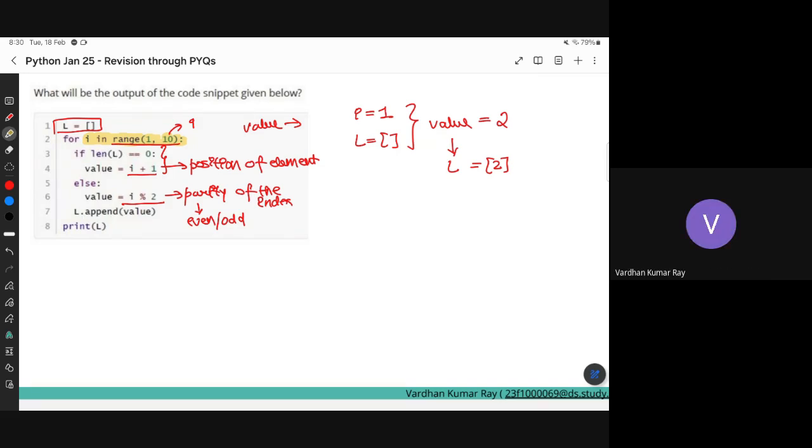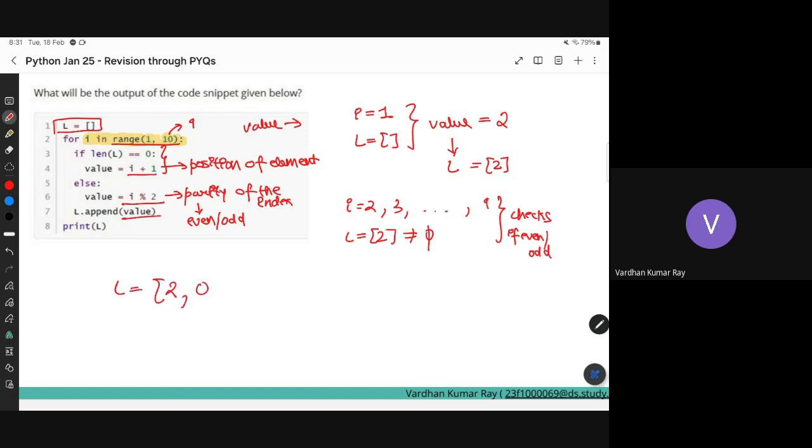After that, because the list has become non-empty, it will just check whether the number is odd or even. So when i is 2, 3 till 9, the list is non-empty. Check if even or odd. So what should be the final list? Because I'm appending that value somewhere, my L would start with 2 for the 1, then it will have 0, 1, 0, 1 for 1, 2, 3, 4, 5, 6, 7, 8, and 9.